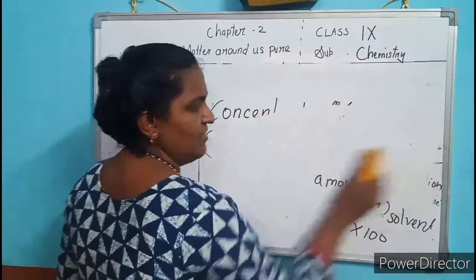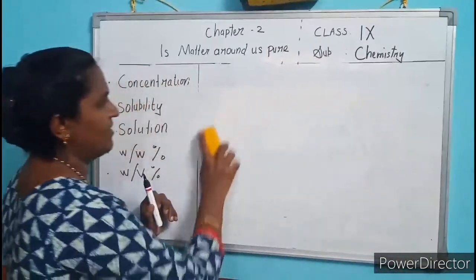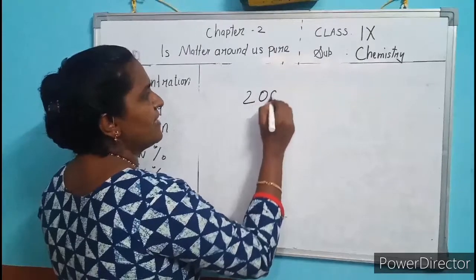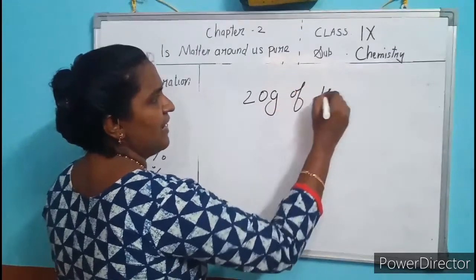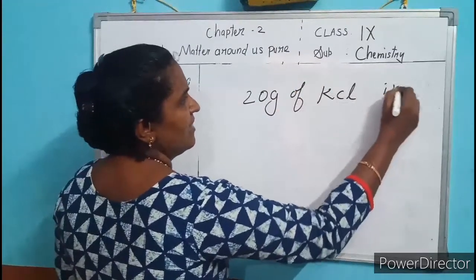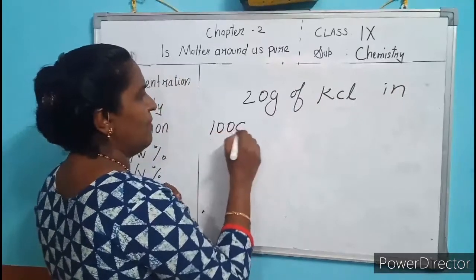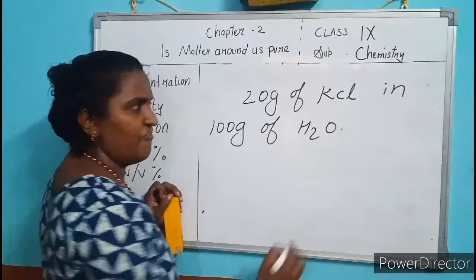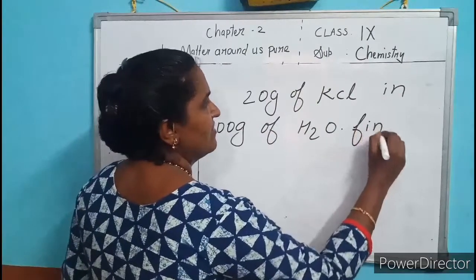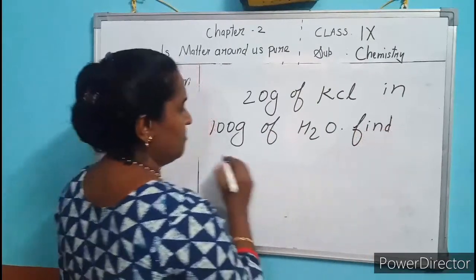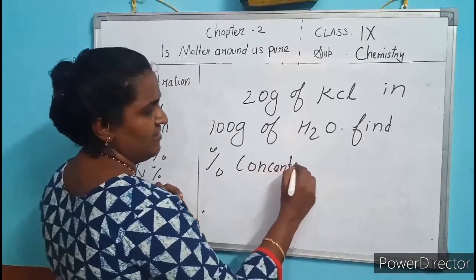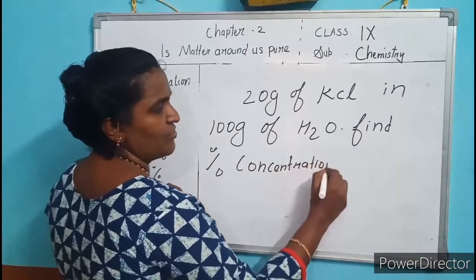Now I will give you a question. You are adding 20 gram of KCl in 100 gram of water. Find the percentage concentration of the solution.